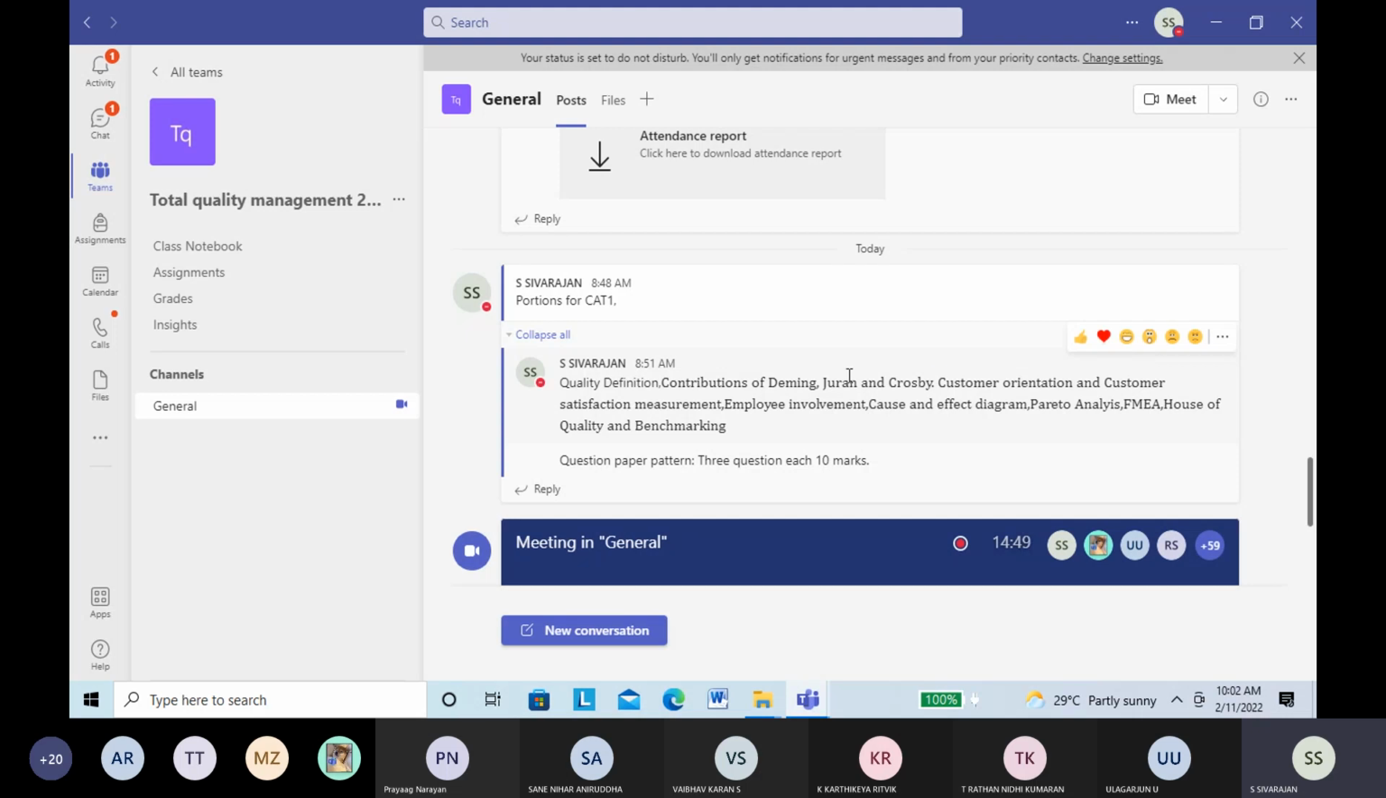So these are the portions for the FAT 1 examination. It's already given. What are the portions I have given? Question paper pattern I have given: 3 questions, each 10 marks, and it is going to be 1 hour duration, including uploading of the answers. And these are the topics you must prepare for the examination. So anything from your side?